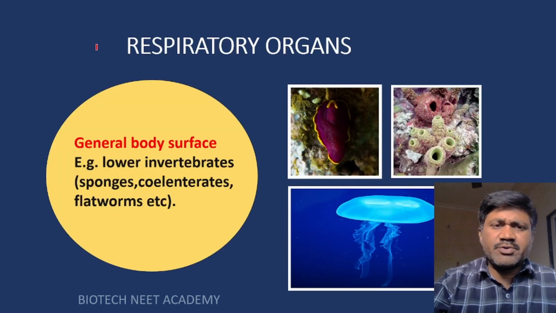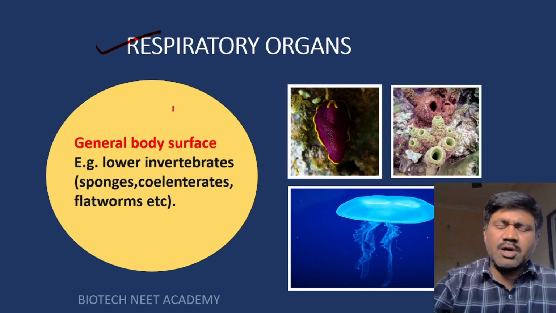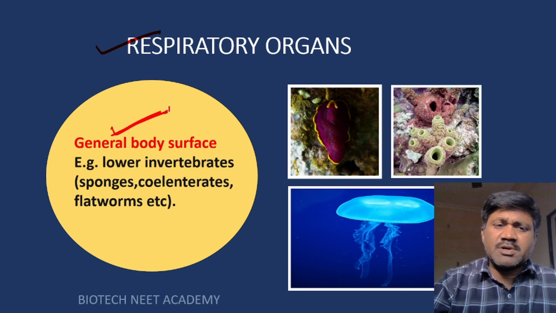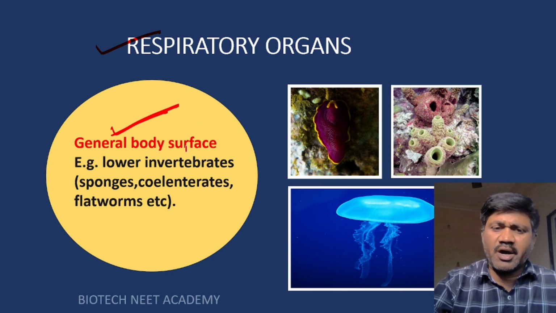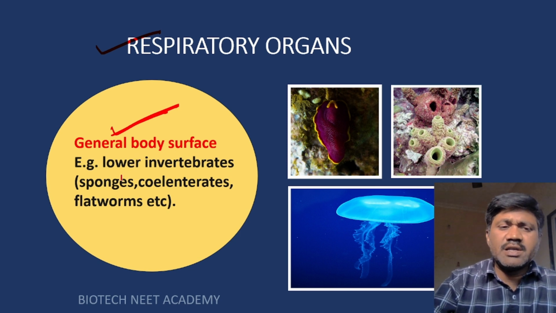Now let's try to understand the respiratory organs first. Generally different living organisms have different types of respiratory organs. So general body surface: some animals can respire through the general body surface, which means they don't have special respiratory organs in their body to respire. So that is why they can respire through their general body surface. Through their body surface only they can take the oxygen and release the carbon dioxide.